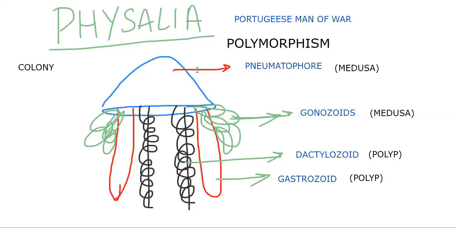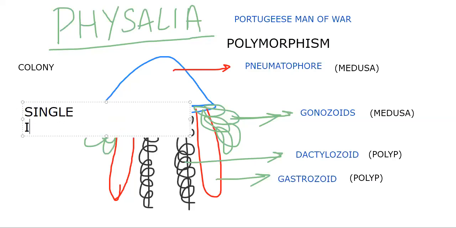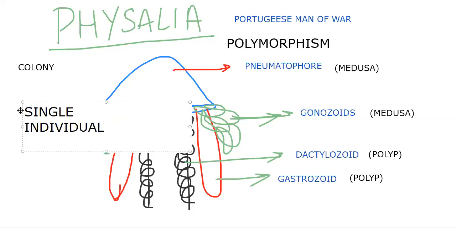Okay. So this is about phylum Cnidaria having a special characteristic feature called polymorphism, in which every single individual in the colony is modified into a special structure to perform a special function.